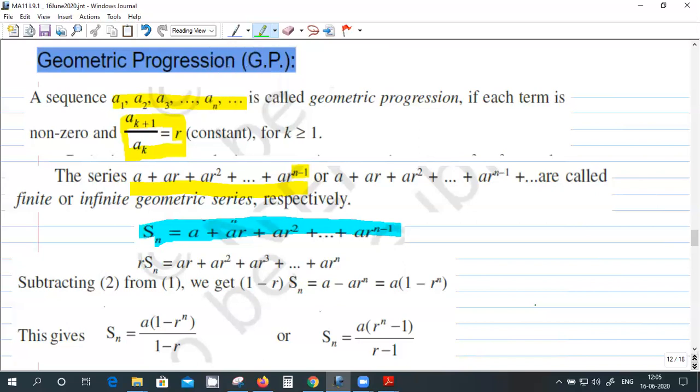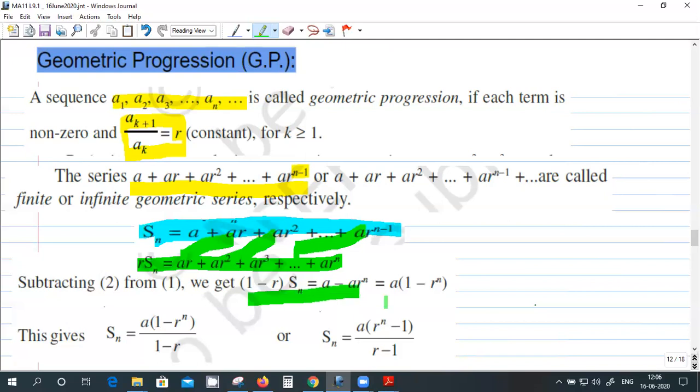This is Sn, right? So multiply by r both the sides. So it will become ar square, and the last term will become a into r raised to the power n. Okay. Now if we subtract, these terms will cancel. This and this, this and this, everything will cancel. The remaining terms will be only two: the first term and the n plus 1 term. So you will get these two terms. That is equal to this. So from this you'll get this formula.